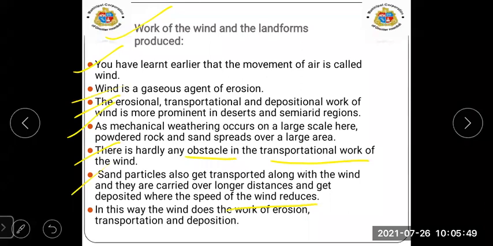If heavy particles are there, they will drop down and get deposited there only. And when the particles are deposited on the ground, the speed of the wind will be reduced. So in this way, the wind does the work of erosion, transportation, and deposition.